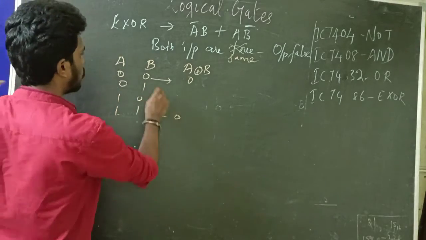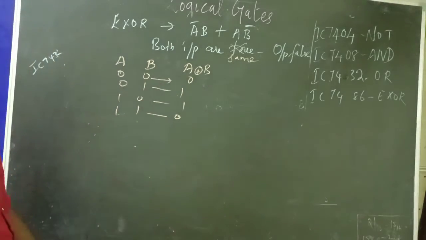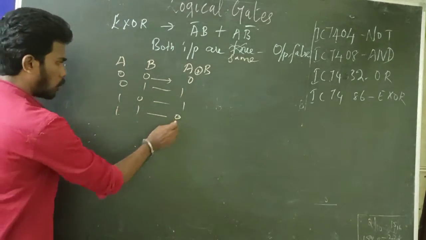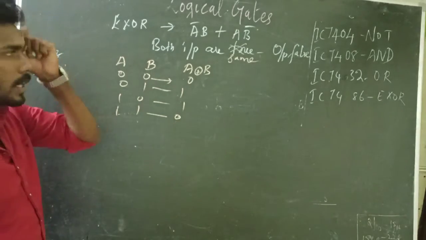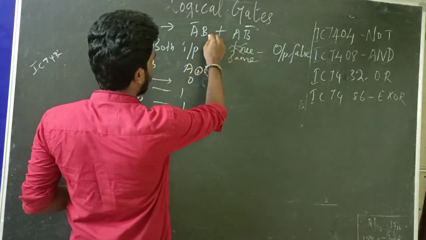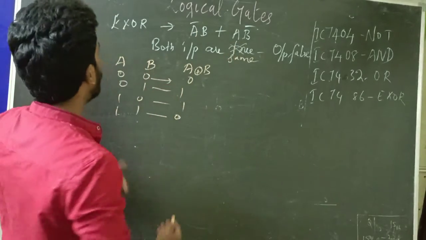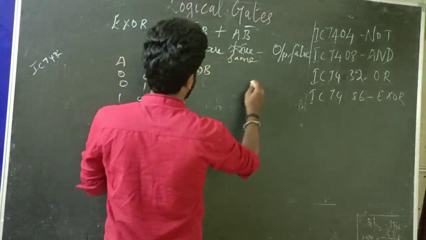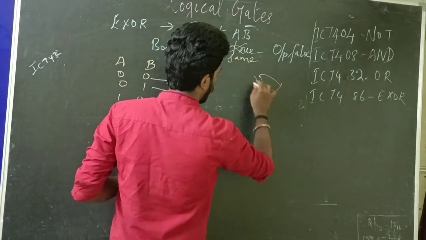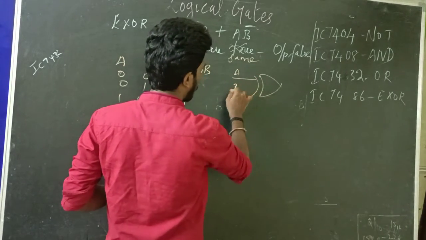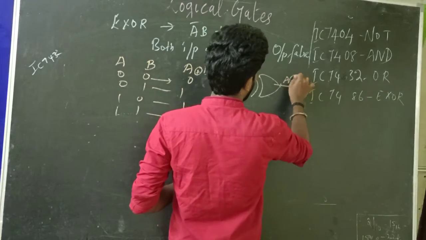We have different outputs otherwise. If it is the OR gate, we will put this also true. That is the difference between a normal OR gate and the XOR gate. So the real logic is A bar B plus A B bar. If you apply this logic and do the sum operation, you will get the same. Logically, we represent this operation as A, circled plus, B.